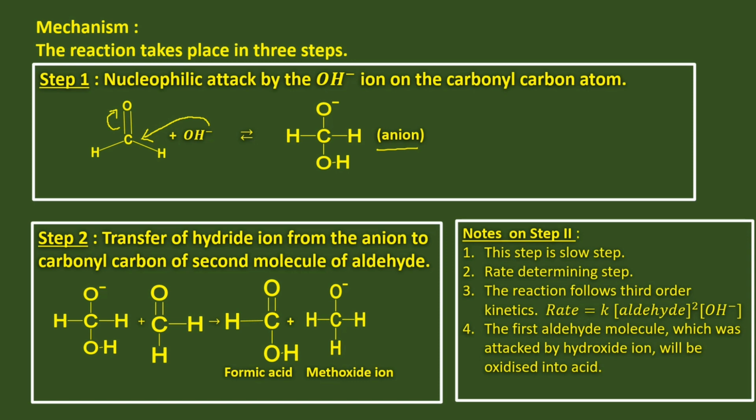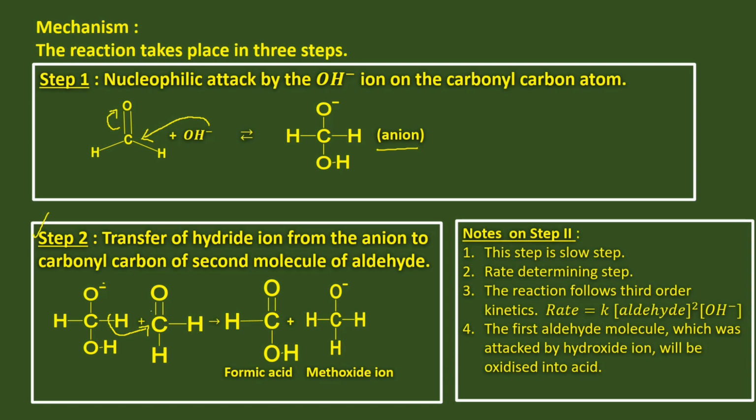In step 2, there is a transfer of hydride ion from the anion to the carbonyl carbon of second molecule of aldehyde. The hydride ion shifts to the carbonyl carbon of another aldehyde molecule.